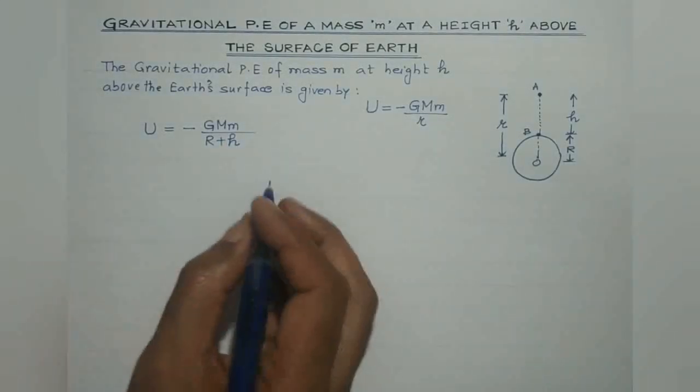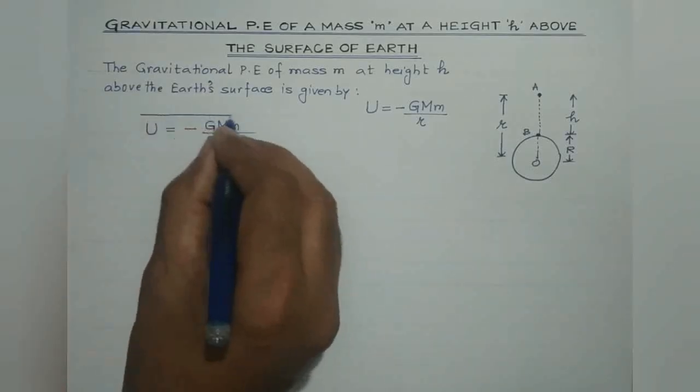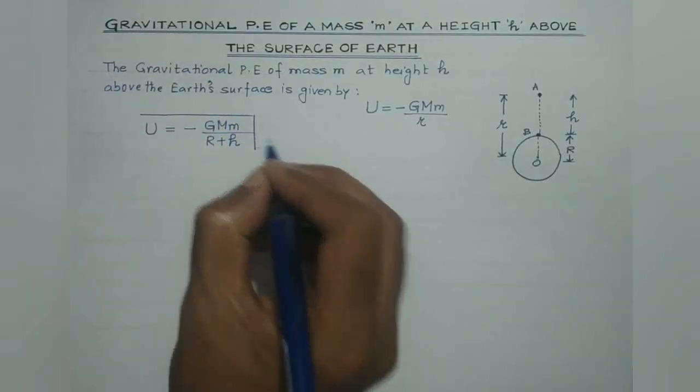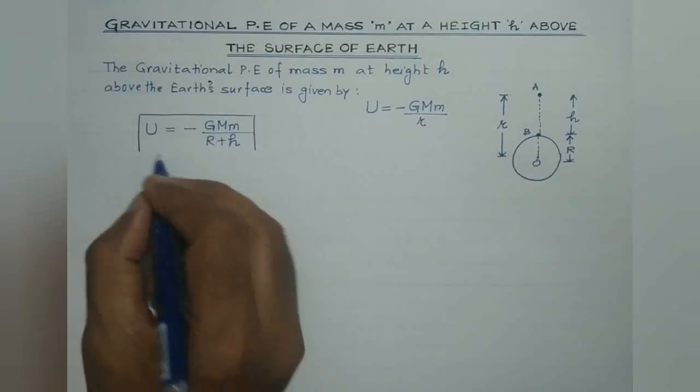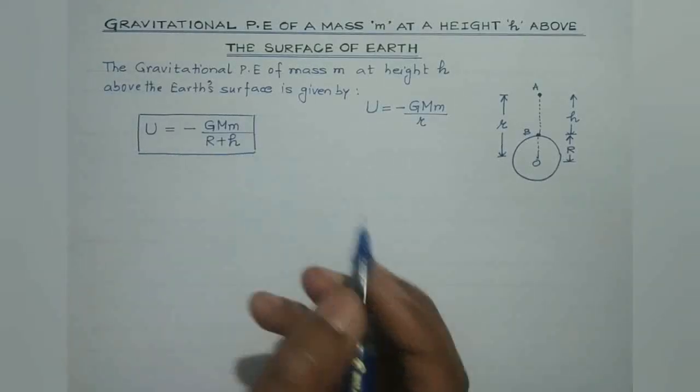Now students, it's pretty clear that if the body is placed on the earth's surface, then obviously h would be equal to 0, right?